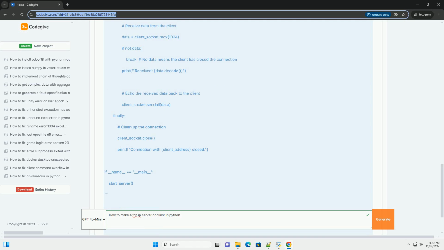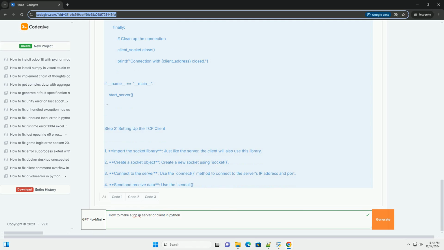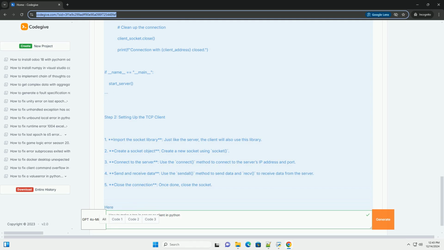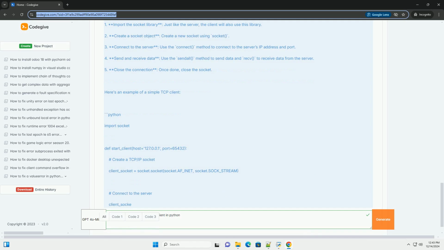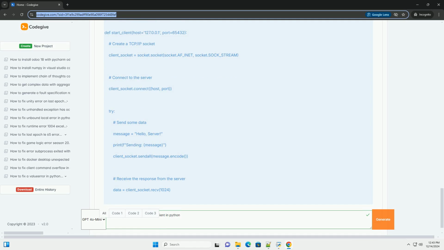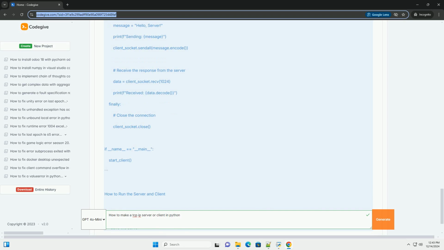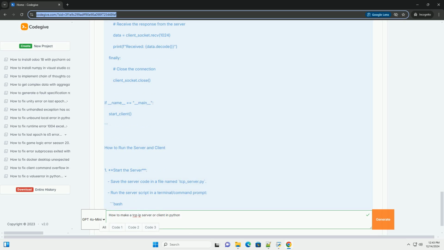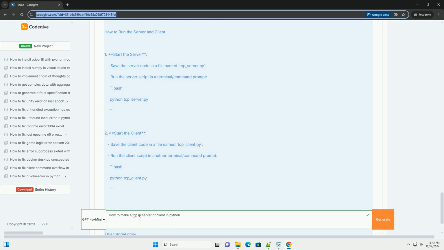1. Import the socket library. This library provides the functions needed to create the server. 2. Create a socket object. Use the socket function to create a new socket. 3. Bind the socket. Bind the socket to an IP address and port. 4. Listen for connections. Use the listen method to listen for incoming client connections.